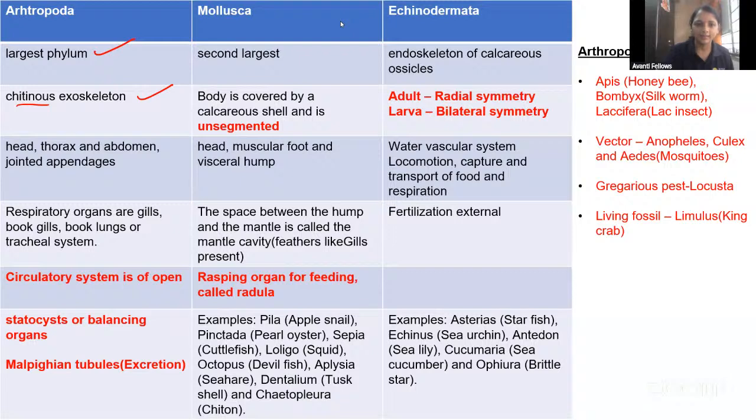Tell me, guys, what is this chitin consisting of? Whether it is a heteropolysaccharide or homopolysaccharide? Quick, hetero or homo? You can go to the biomolecule chapters. Just go through the biomolecules, what you studied. You studied about the carbohydrates.